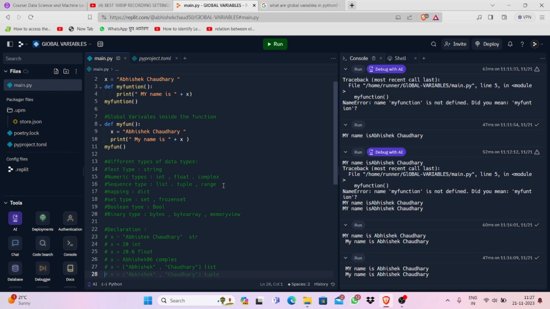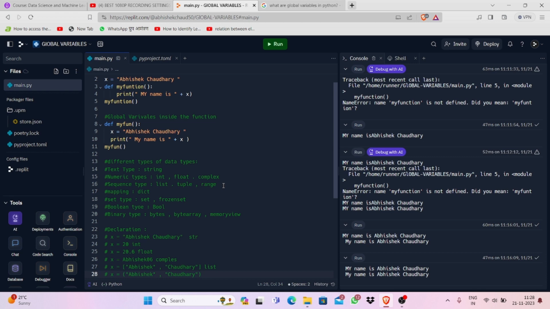Now for tuples, if you want to display a tuple, you have to follow the same process. You have to write your name in quotes, then a comma, and then again in quotes you can write your name, Chaudhry.